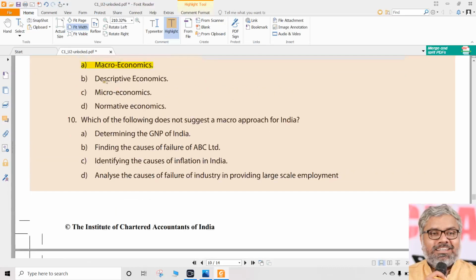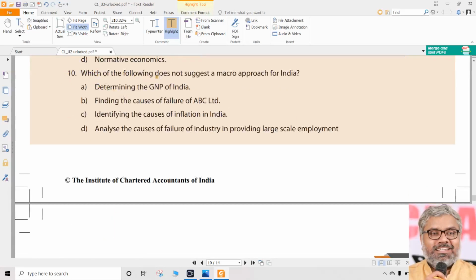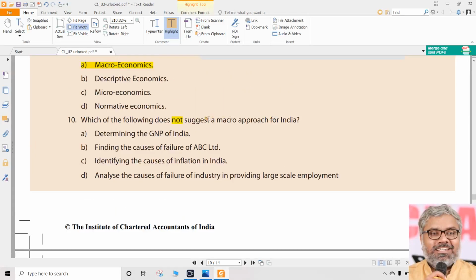Then the 10th question. Which of the following does not suggest a macro approach for India? Macro approach, once again, which is not. So another point to note in MCQs, always be careful with negatives in the question. Negations in the questions are very dangerous. A lot of times people ignore them and fall into the trap. Read very carefully. Whenever you are reading the paper also, underline this, not. So which of the following does not suggest a macro approach? Means what we want here is something which is not macro, which means in the 4 options we need to find out which is micro, which is not macro. We don't want what is a macro approach. We want what is not a macro approach.